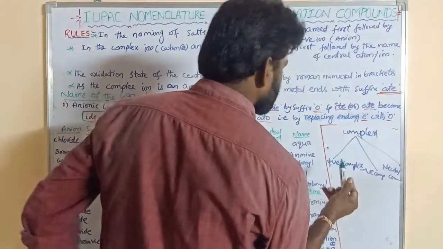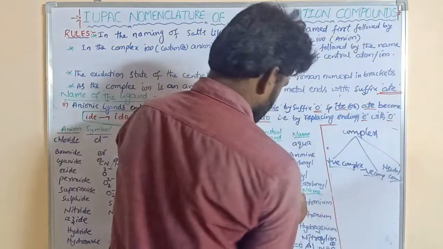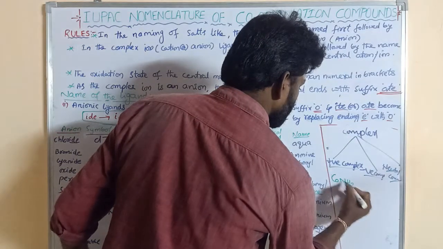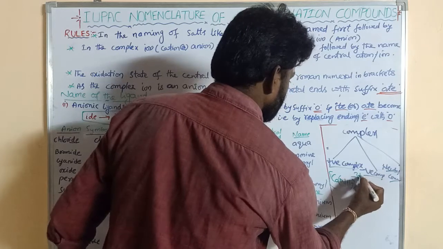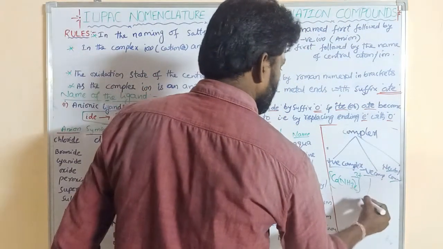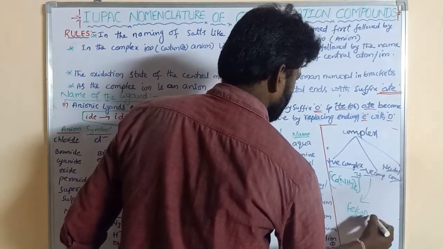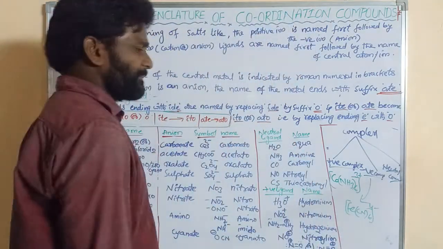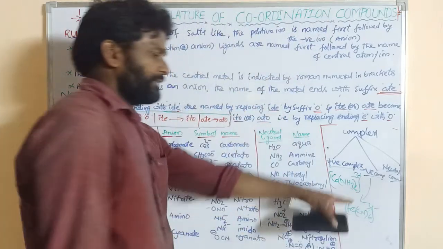Suppose we take a positive complex. Example: [Co(NH3)6]3+. This is the positive complex. Negative complex: [Fe(CN)6]4-. This is the negative complex, its square bracket having a negative charge.